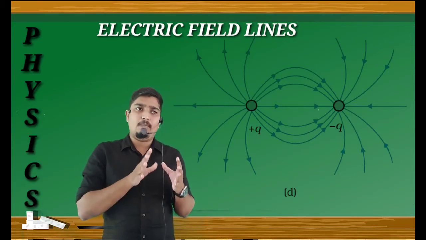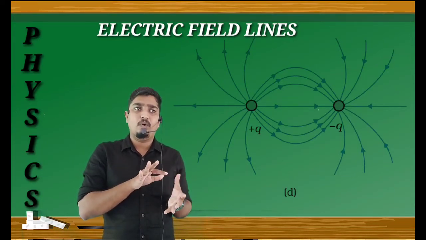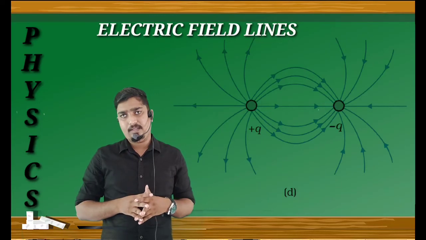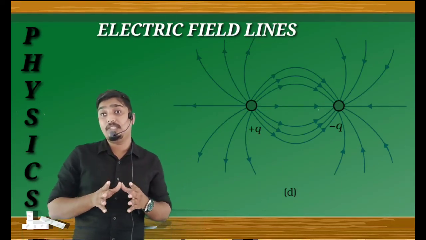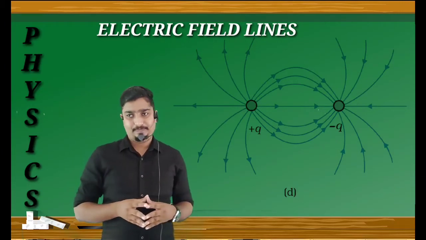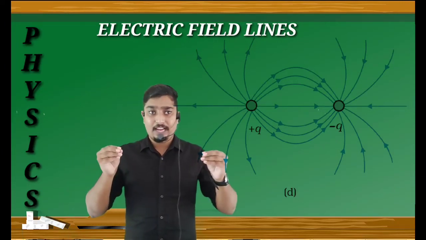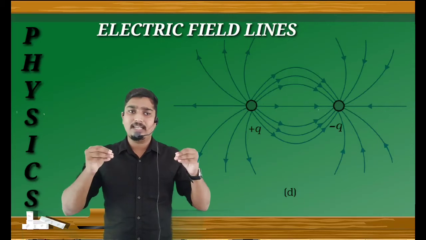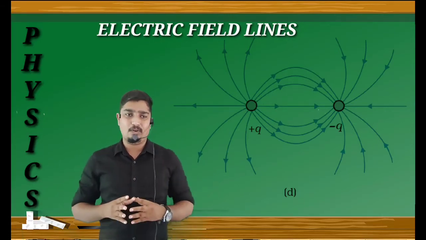And the next one, I am taking one positive and one negative charge, or equal and opposite charges, that is, an equal amount of charge but opposite in sign. Equal and opposite charges means a dipole is formed.